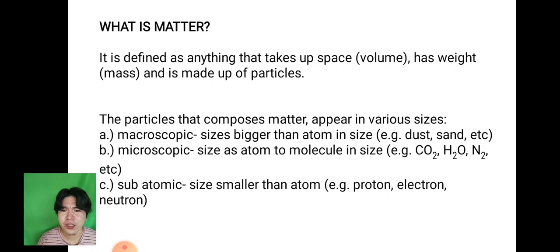Now, we have three various sizes when we talk about particles. Macroscopic is bigger than an atom in size. Examples for that are dust, sand, and the like. Microscopic is the size of an atom to a molecule, like the elements or the compounds such as carbon dioxide and water. And lastly, subatomic, which are sizes smaller than an atom. We have the proton, electron, and neutron.